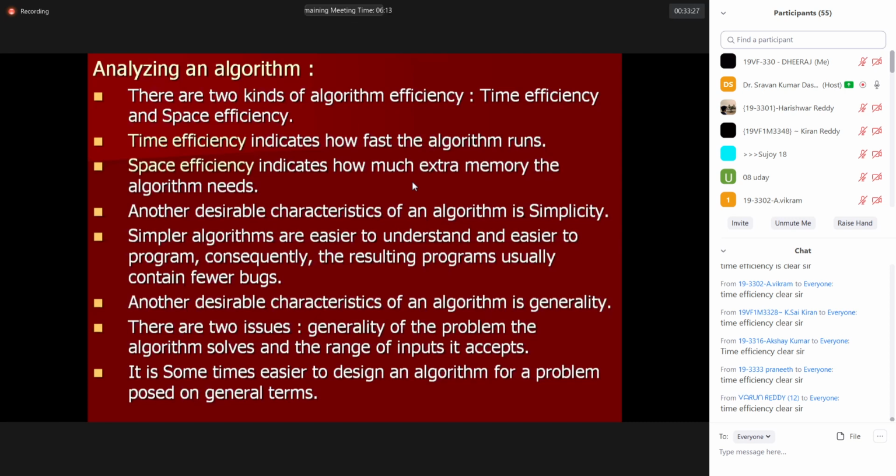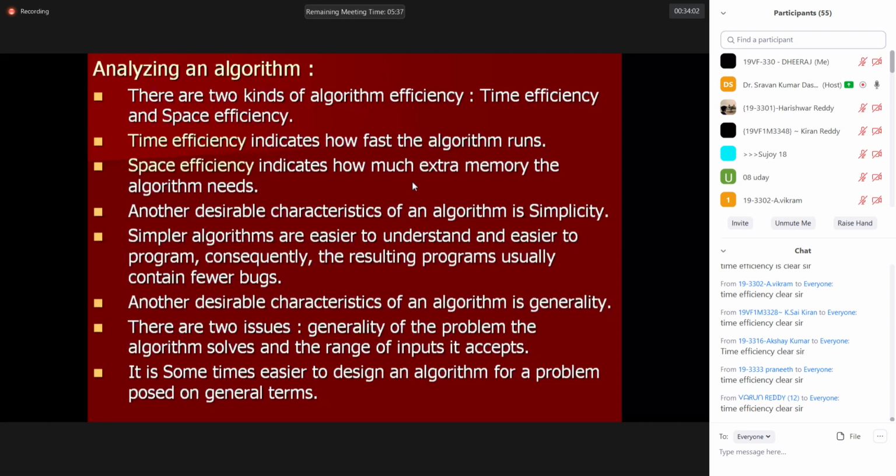Therefore, in earlier days, when programmers were looking to develop a program, first of all they would look at the kind of hardware they had. In that hardware, what is the memory size available, how much goes to the operating system, how much leftover memory is there. Will this memory be sufficient for my program? They would calculate mathematically on paper, confirm that yes, this hardware may be sufficient, and then start executing the program. So this is how from those days we came to the easy days. Space efficiency indicates how much extra memory the algorithm needs.